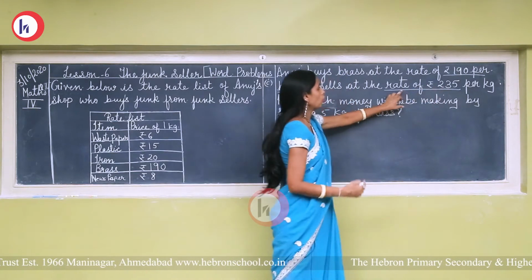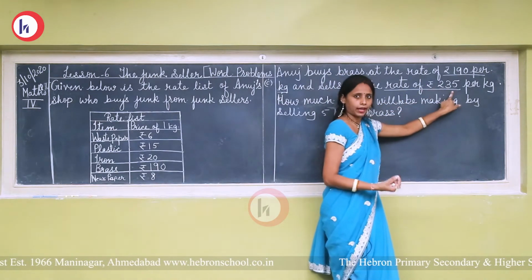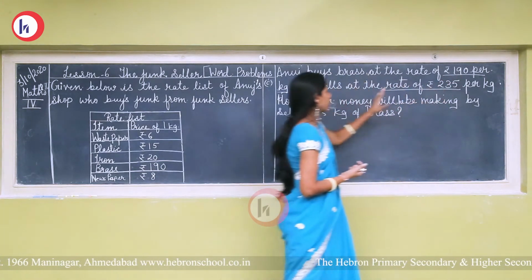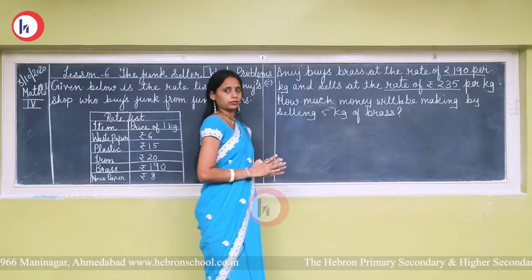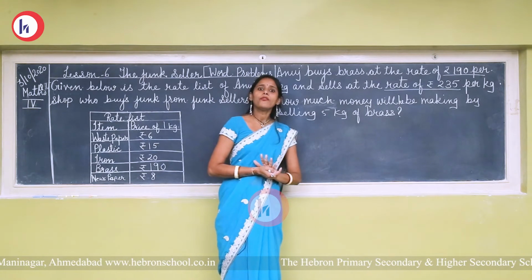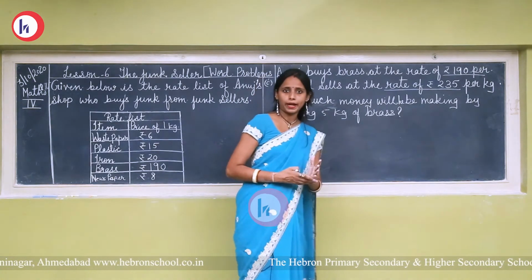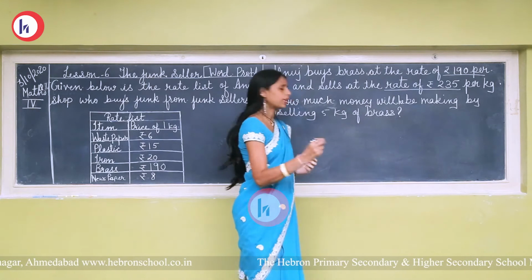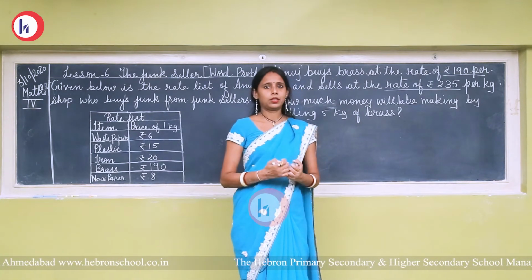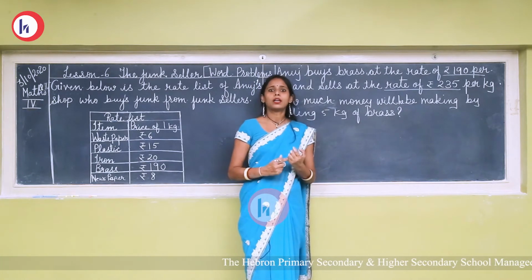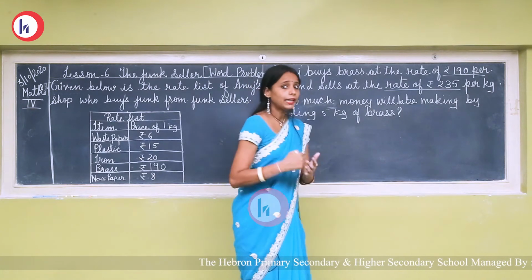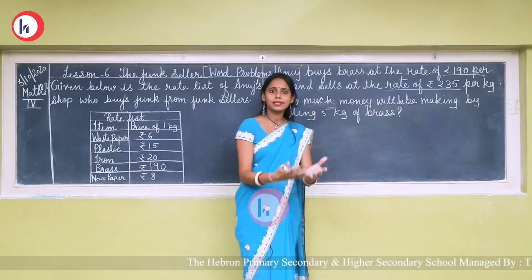Anuj जो है वो ब्रास को इस प्राइस पे सेल करता है और बाइंग प्राइस it is rupees 190. So first of all we have to find out the profit. So अनुज का profit find out करने के लिए क्या करेंगे? When the selling price is more than the cost price or purchasing price. What is cost price? Cost price is the amount in which we buy something. जब हम कुछ खरीदते हैं जिस amount से, okay, so that cost will be called as cost price, and selling price is the amount in which we sell something.